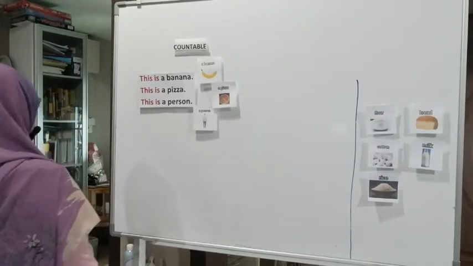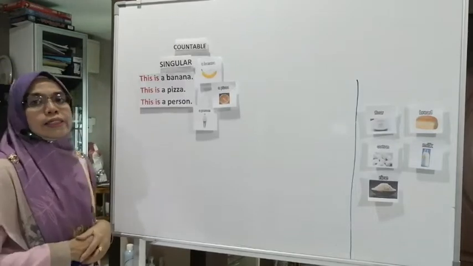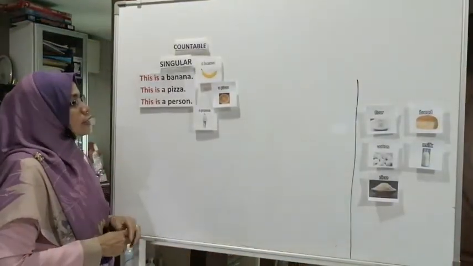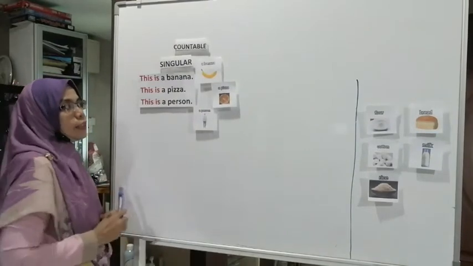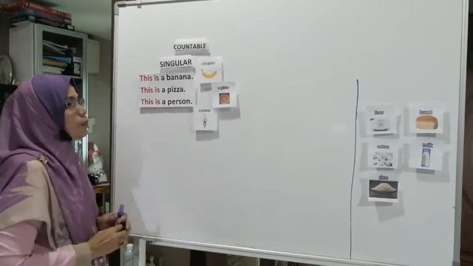It tells you that it is in singular form. So this is a banana, this is a pizza, this is a person. One banana, a pizza, and a person.